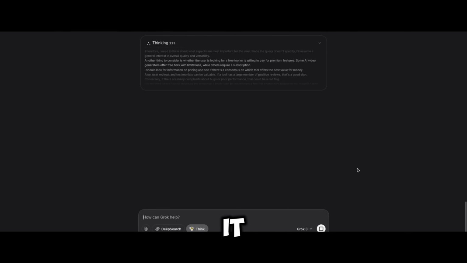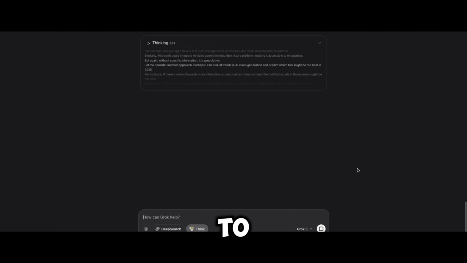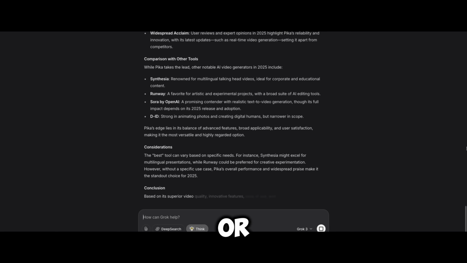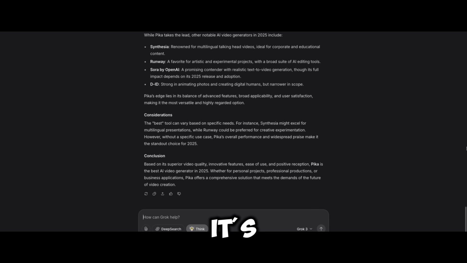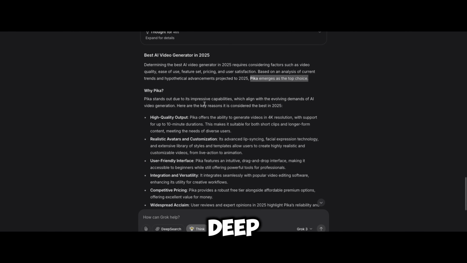Here it doesn't show anything like web pages. It goes internally with all its resources and tries to find and make additions to it. Okay, here's the output. For best AI video generator 2025, it still gives you Pika as the best one. So whether it's deep search or deep thinking, Grok 3 is giving you a consistent result. The justifications may differ because it's going through a different model and a different thinking process, but the answer is still consistent between deep search and deep thinking.